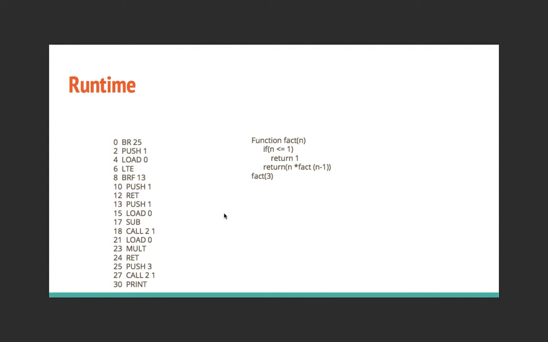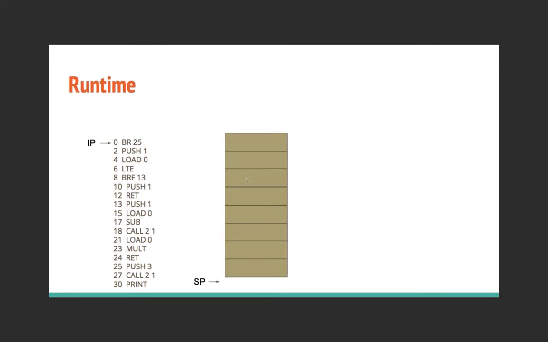So here's a simple function for a factorial. We are calculating factorial of 3, and this is the bytecode for this function. Let's see how it works. So we have the instruction pointer, which basically points to a branch at the beginning, because we don't want to execute our function just yet. We want to go to the call. So we push 3 in, because that's what we are trying to calculate the factorial for. Now call takes in 2 values, which is the first instruction that we want to execute, the instruction of the function, that is 2, and then the number of arguments.